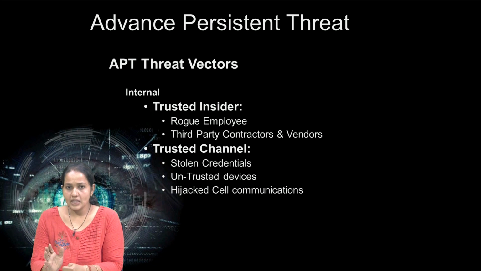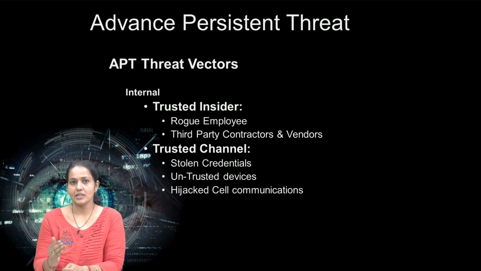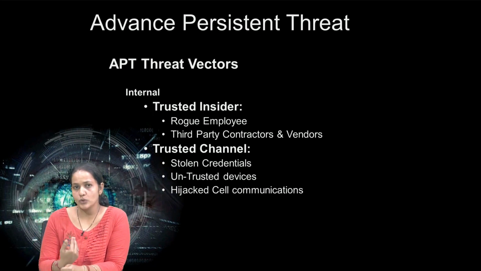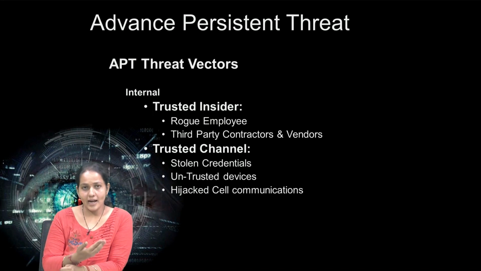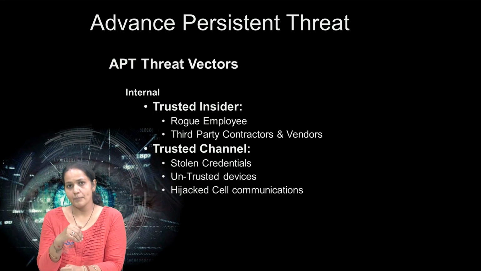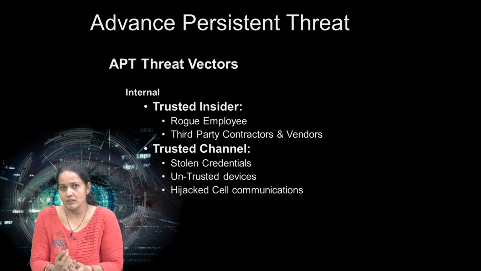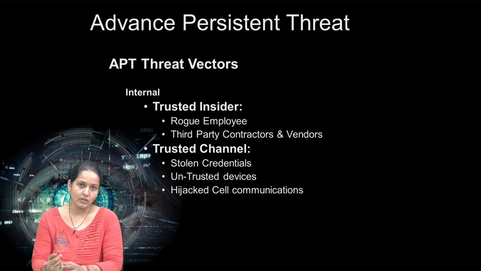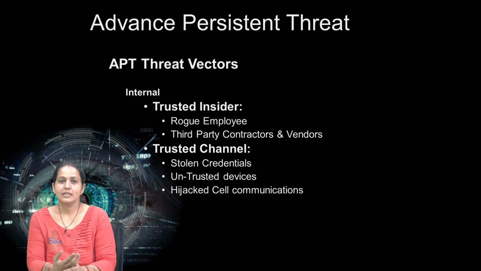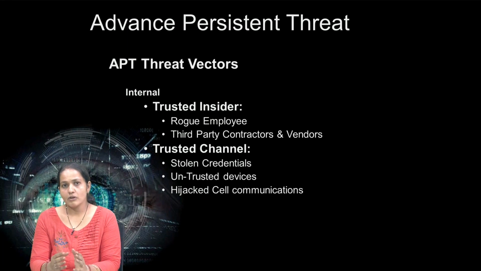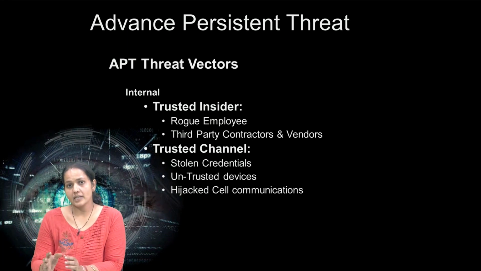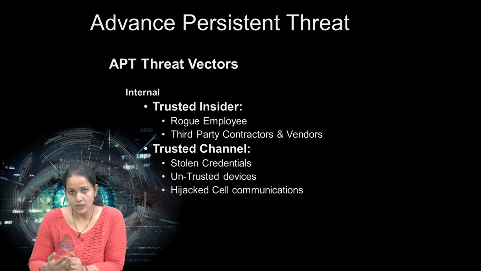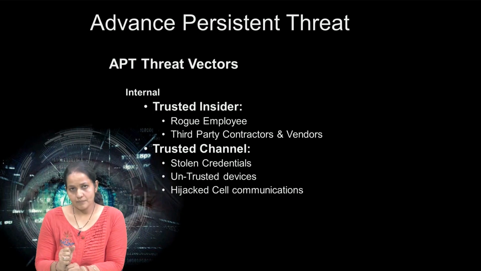Hijacking cell communication. Any cell communication, the information passed from one to another, can be hijacked by the intruder, and that also becomes one of the threat vectors for getting entry into the system. So there are many chances and many ways where an attacker can perform different types of attacks to get access to the network. So what is the job of the organization?